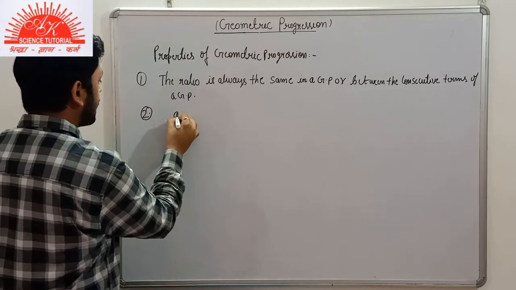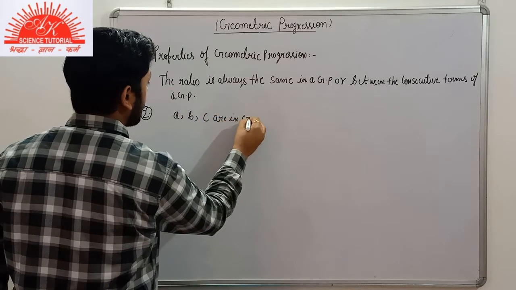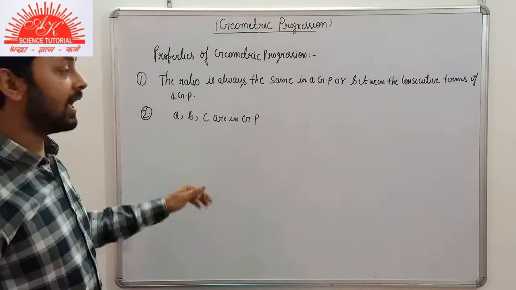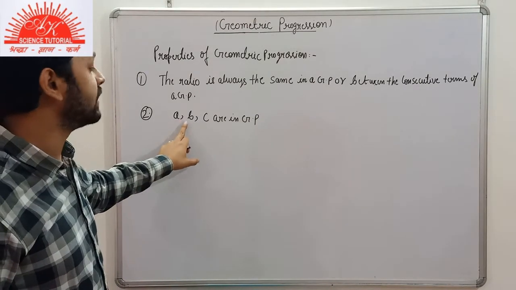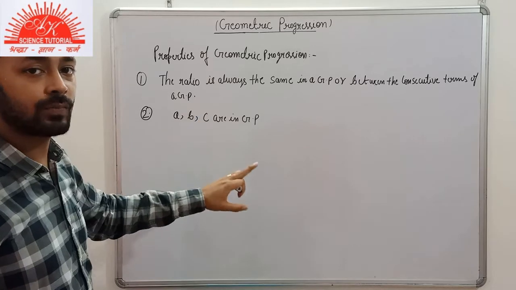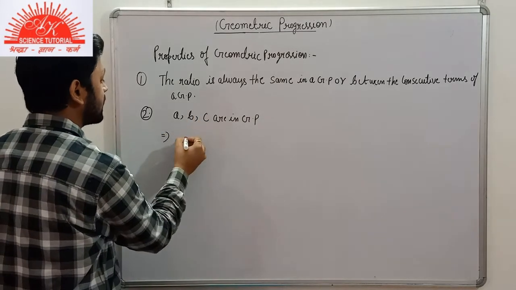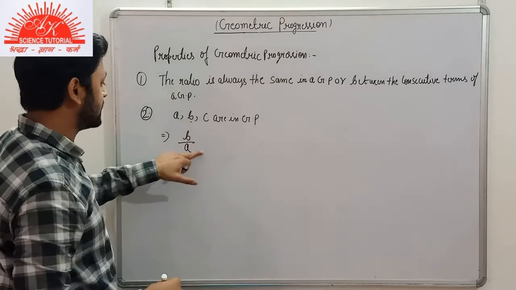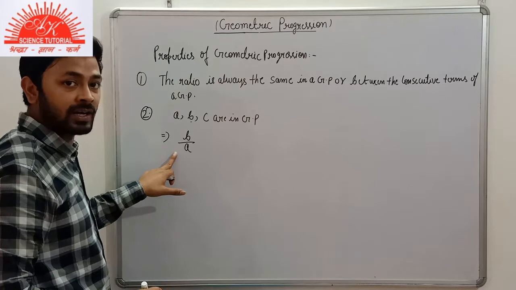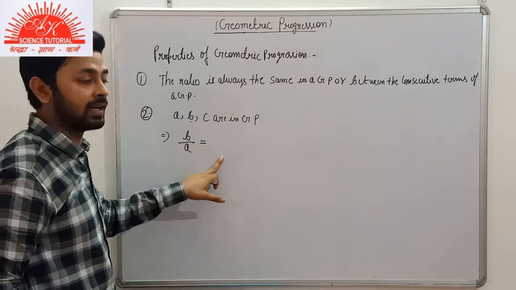If we are given here that A, B, C are in GP, then the common ratio between the consecutive terms should be same here. We are finding the common ratio by dividing each term by the previous term. The common ratio will always be equal in a GP.